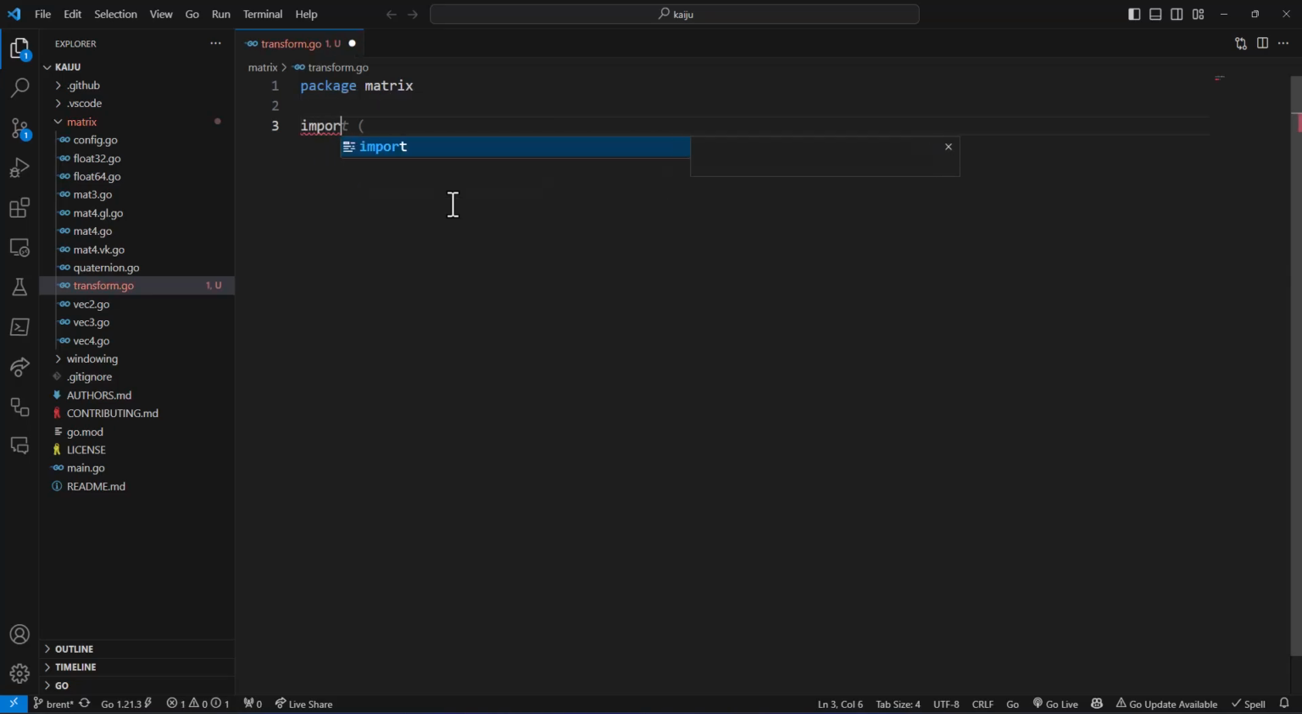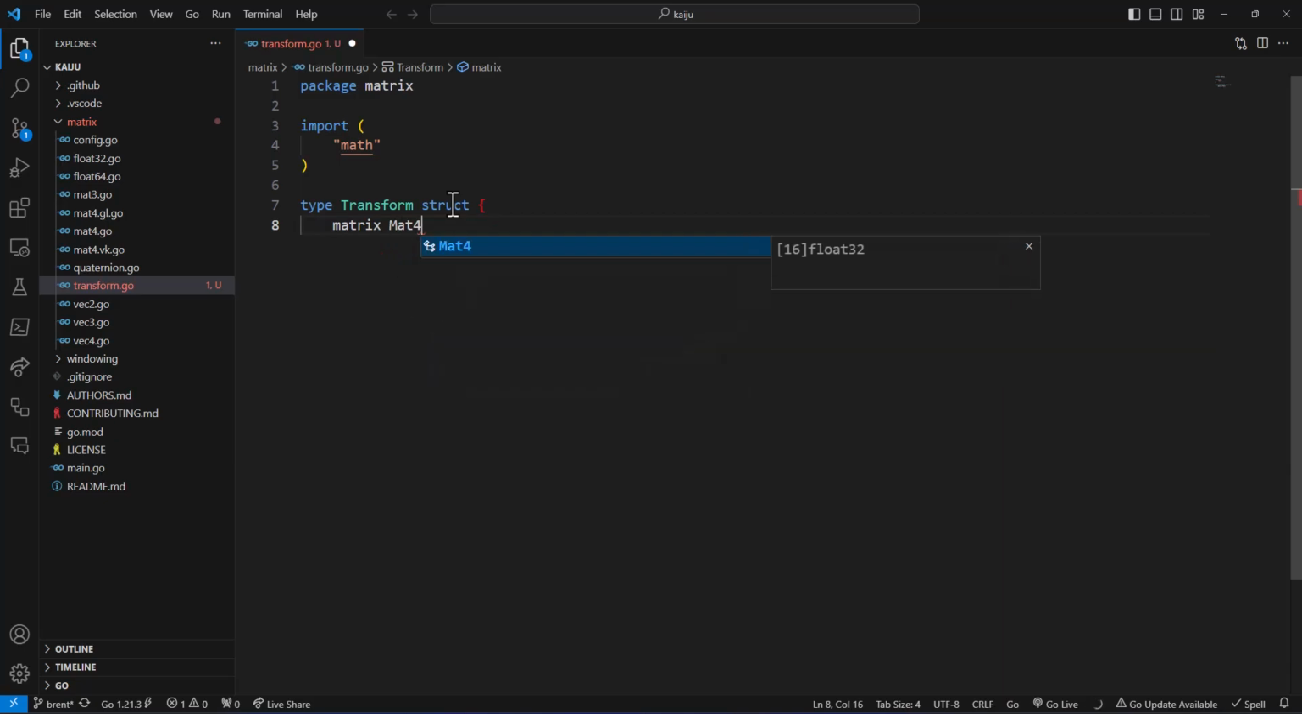So we're going to start off by importing the math library, and we're going to create our type transform structure. And this can have a quaternion, but we're not going to do that right now. I'll probably come back for that. So for now, we're going to have a matrix that is internal to it, that is private, a parent that is internal to it, that is also private, then a position, rotation, and scale, which is going to be a vector 3. Those are public.